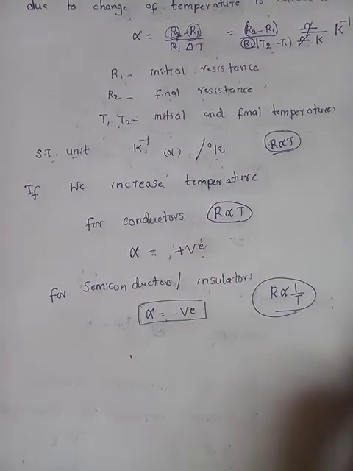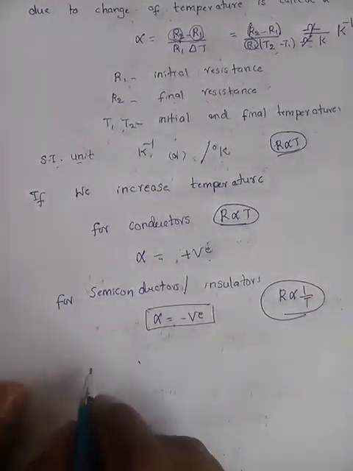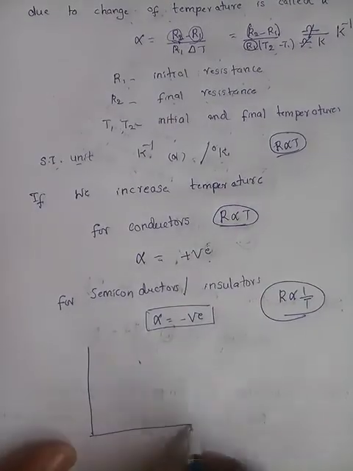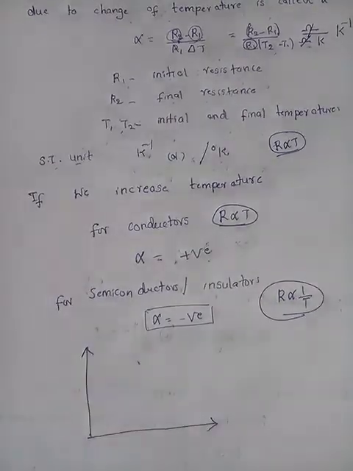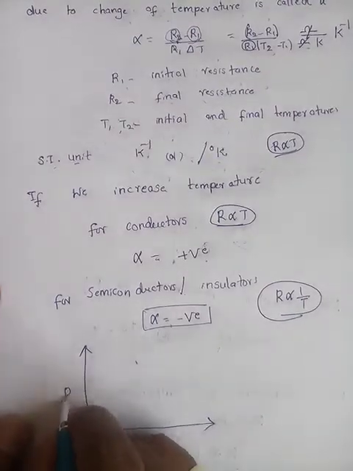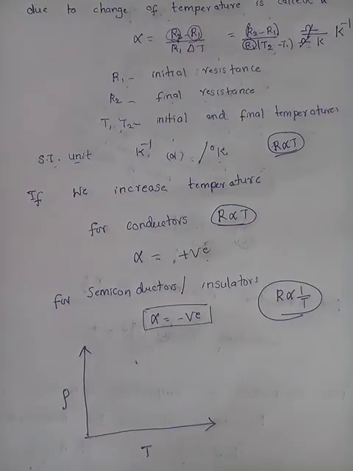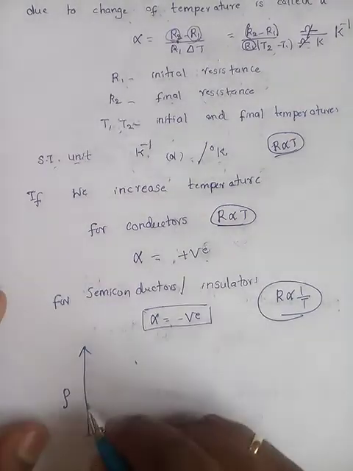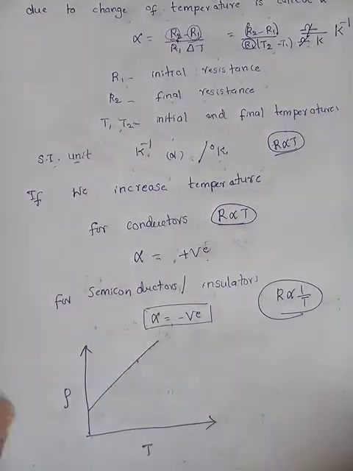If you take the graphs, this is important. Last time they asked a question on the variation of resistivity with temperature for conductors and semiconductors. Here, take temperature on one axis and resistivity on the other. For conductors, if temperature increases, resistivity also increases.